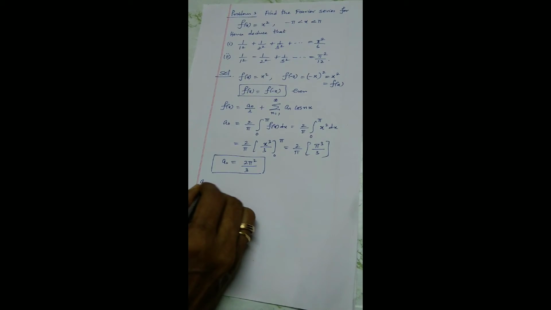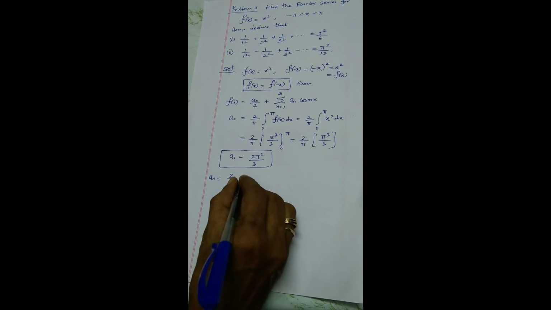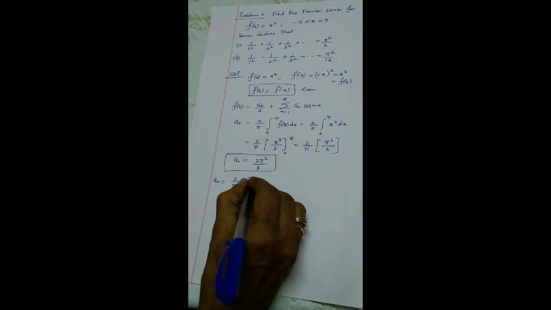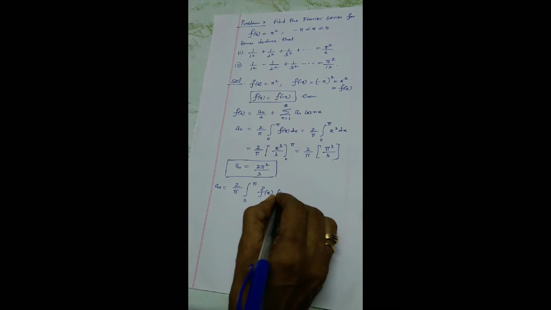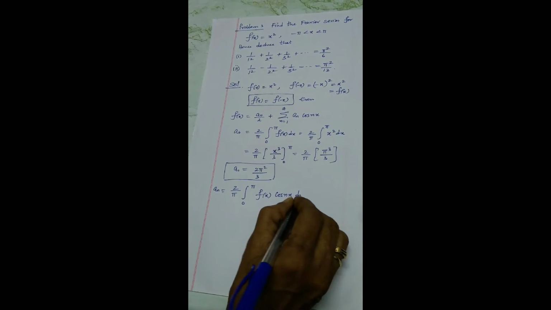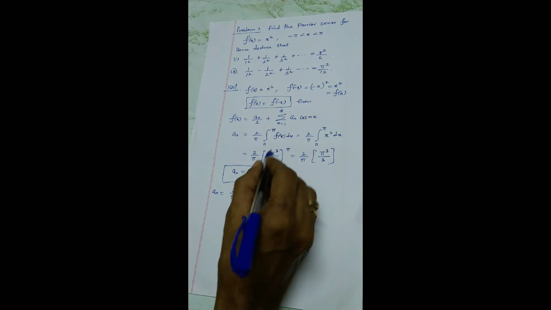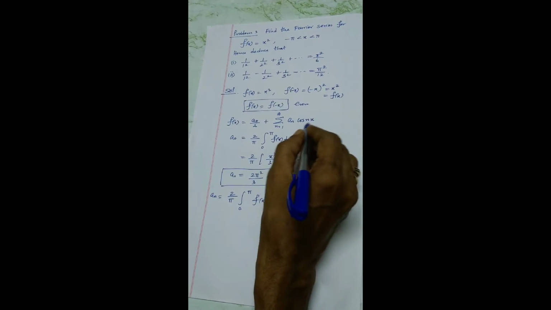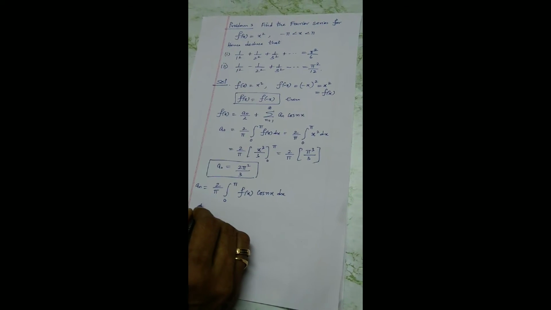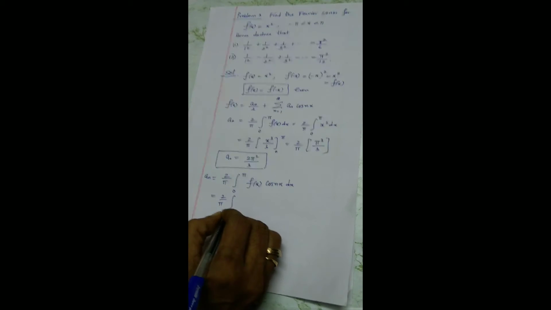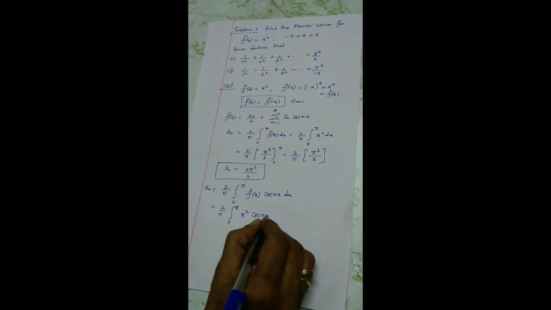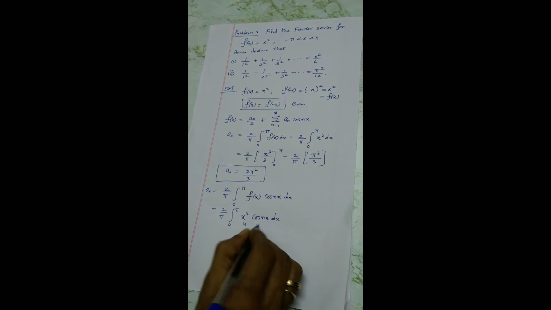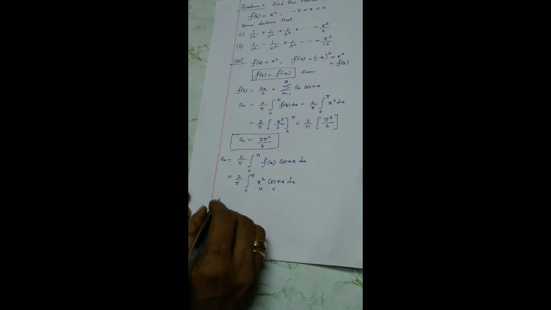Now we'll do an. You know the formula: 2 by pi integral 0 to pi f of x cos nx dx. It's very simple. A naught is the constant term, for which you have to find out f x. If it is an, we take f x cos nx dx. That's the formula. So I'm going to substitute my function: x square cos nx dx. So I'm going to apply Bernoulli. U is x square, v is cos nx.